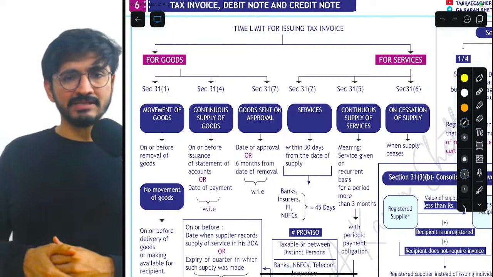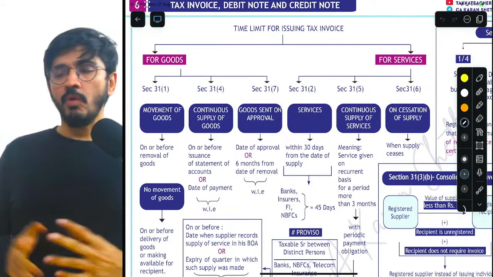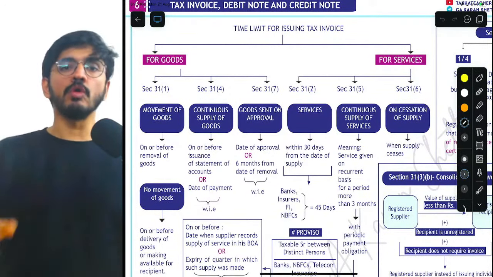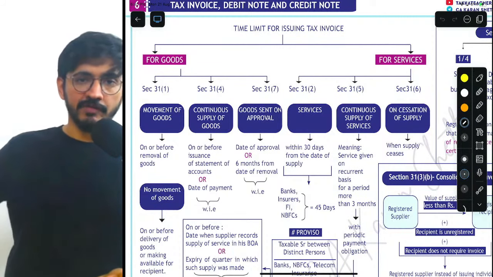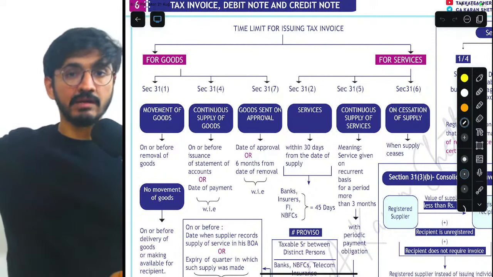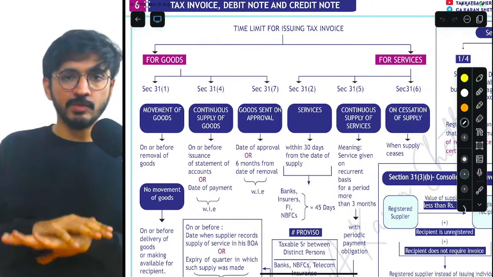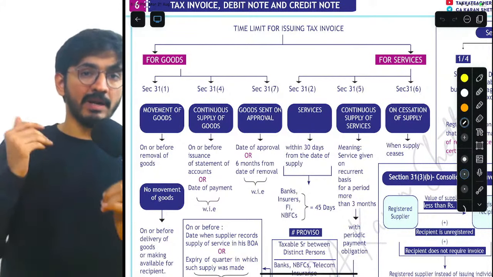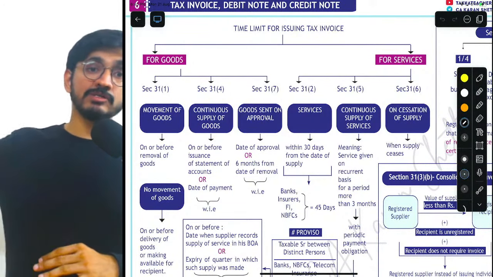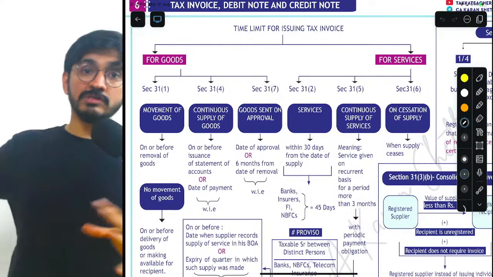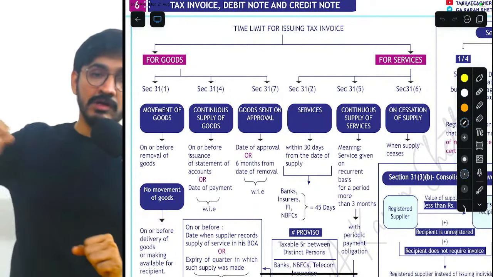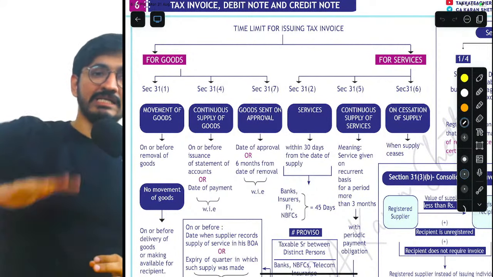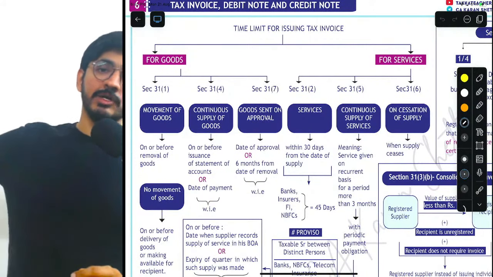A lot of students end up asking me, sir, what if the approval is not within 6 months? Simple. It is deemed that the goods have been sold. So let's say 1/4 was the date of removal. If the approval does not come by 1/10, as soon as 1/10 expires, you are supposed to issue an invoice to the recipient. It will be deemed that you have supplied goods. Sir, but what if he disapproves it? Because he had the time limit of approving till 1/12 and he said on 1/11 that I don't want it, simple. It will be considered a sales return transaction and that will be accompanied with a credit note.